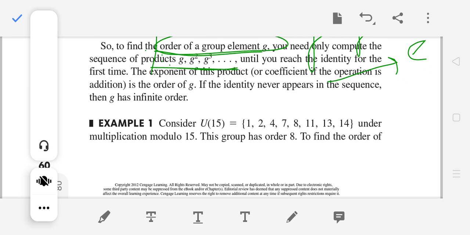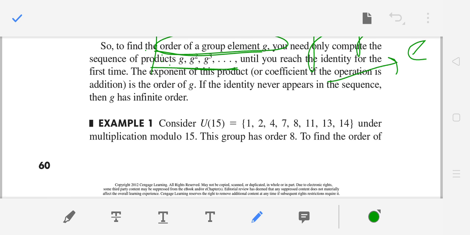So now let's study another thing. Consider U15, under multiplication modulo 15. This group has order 8. You take the elements whose GCD with 15 is 1: the GCD of 1 with 15 is 1, the GCD of 2 with 15 is 1, like this, less than 15 with GCD with 15 equal to 1, and they are all in U15.